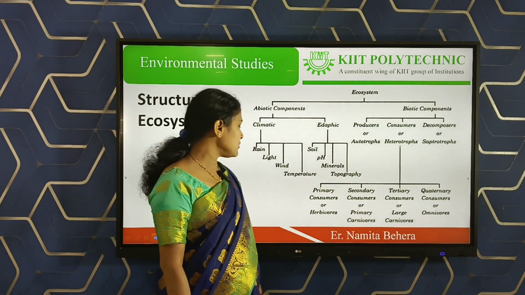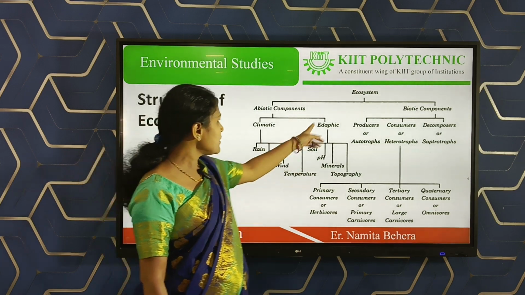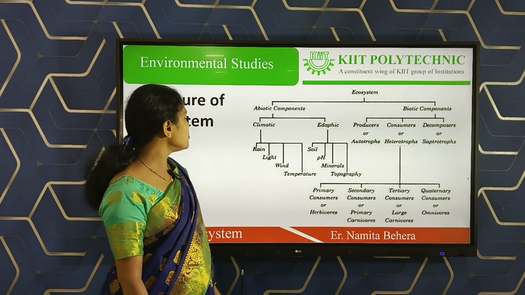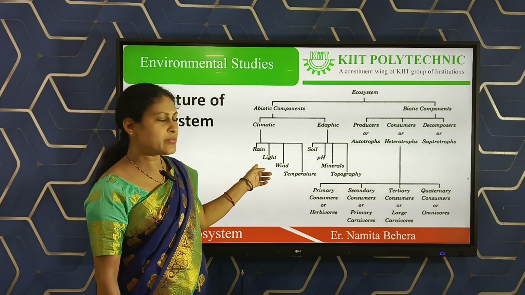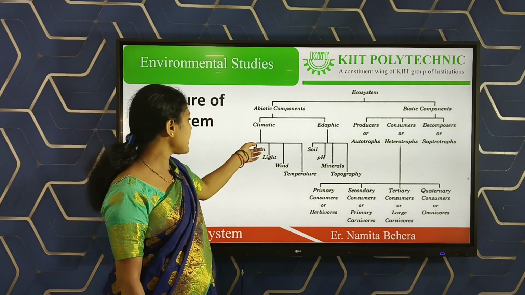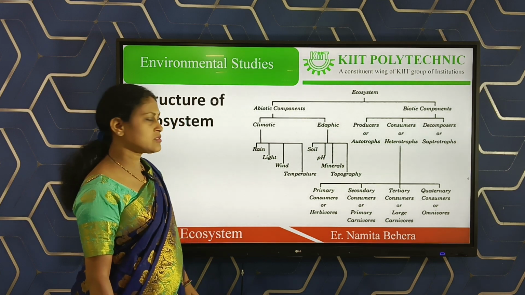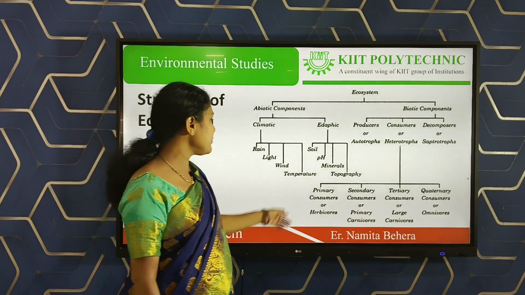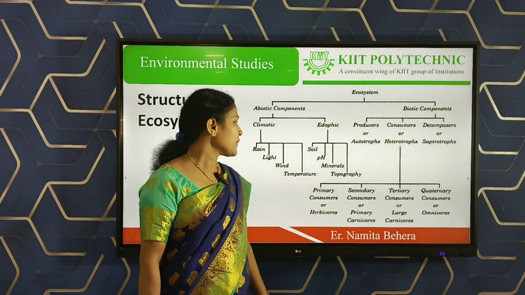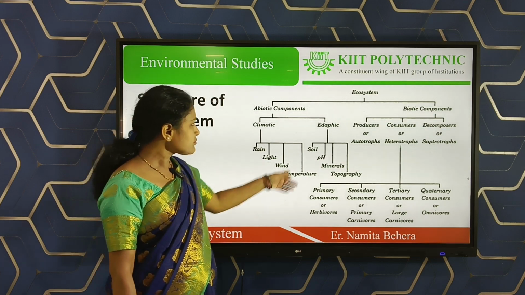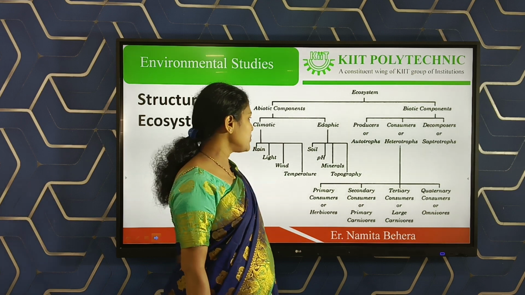This is the schematic diagram of the structure of the ecosystem. First one is the ecosystem. There are two components: abiotic components and biotic components. Abiotic components have two parts: climatic and adaptive. Climatic factors are like rain, light, wind, temperature. Adaptive factors mean soil, pH, minerals, topography. Then biotic components are producers, consumers, and decomposers.